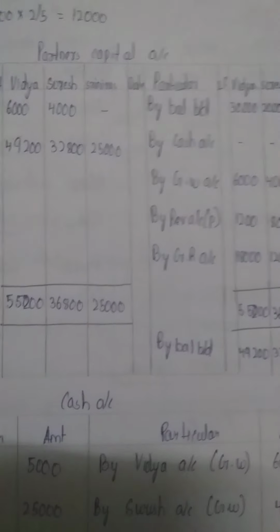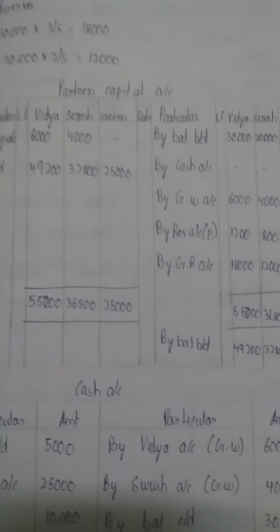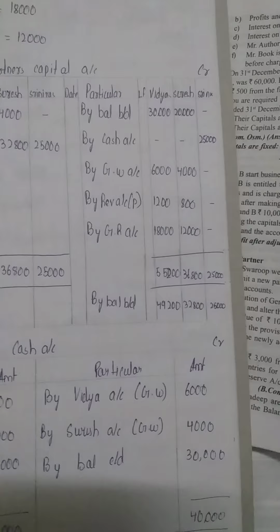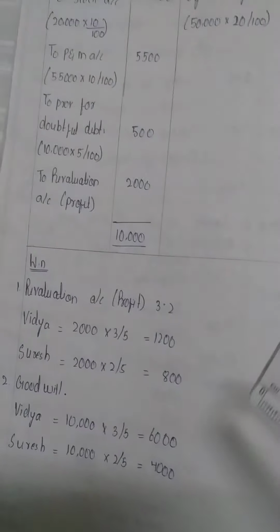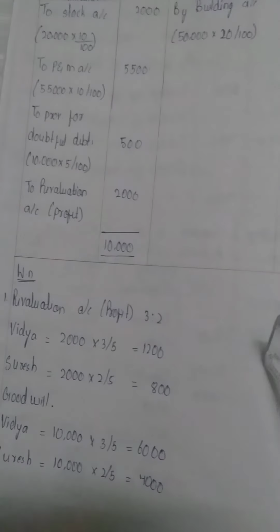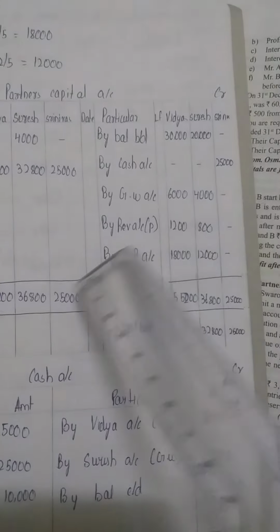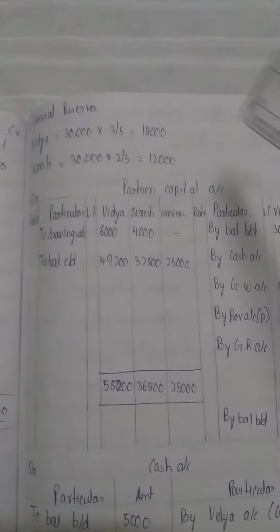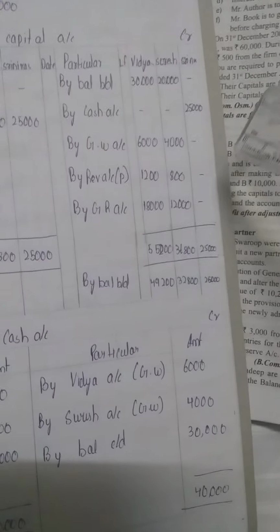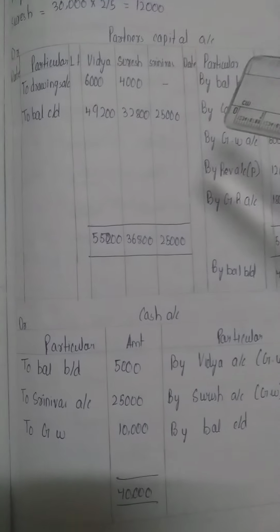Next, moving on to goodwill account. So goodwill we have to write here again. By goodwill account 6,000, 4,000, we have to write. Next, moving on to by revaluation account profit. All the working notes of this we have to write on the credit side, 1,200 and 800. Same we have to write. If profit comes, then we write on the credit side. If loss comes, here we have to write by general reserve, 8,000 and 12,000. Now we have to do the total.